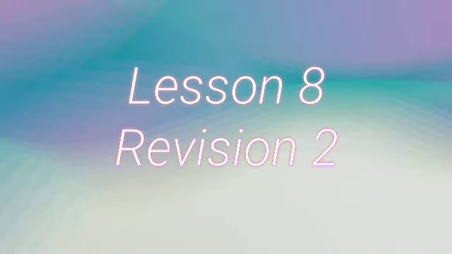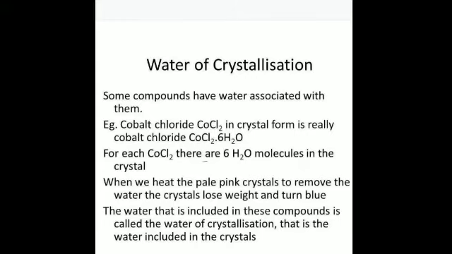What is water of crystallization? It is the fixed amount of water, that is, the number of water molecules which are chemically combined in a definite molecular proportion with a salt in its crystalline state, and it's called water of crystallization or water of hydration. For instance, when you write CoCl2.6H2O, this 6H2O is the water of crystallization. It is the number of water molecules that are attached or chemically combined in definite molecular proportion with a particular salt.